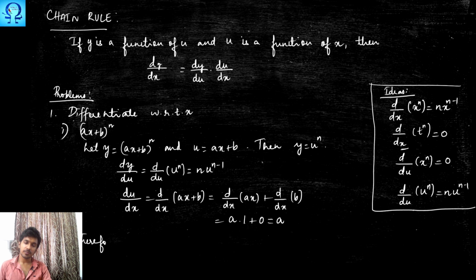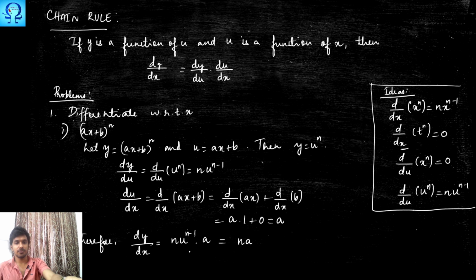Therefore, dy/dx is what? n times u^(n-1) multiplied with a. You know n is a constant and a is a constant. You may simply write this as na, and u is a variable that we gave, right? In the problem they have not given u. It is our convenience, we have taken it as u.